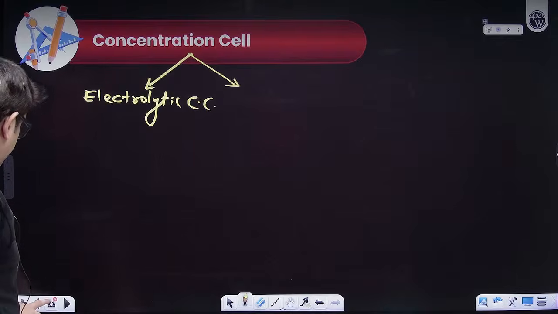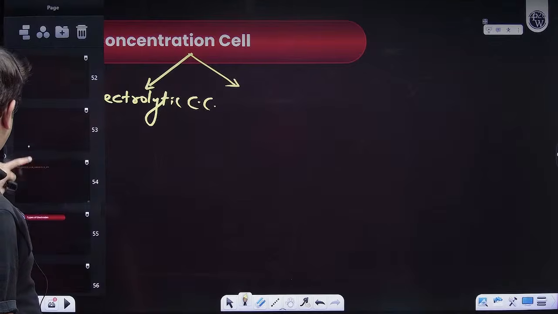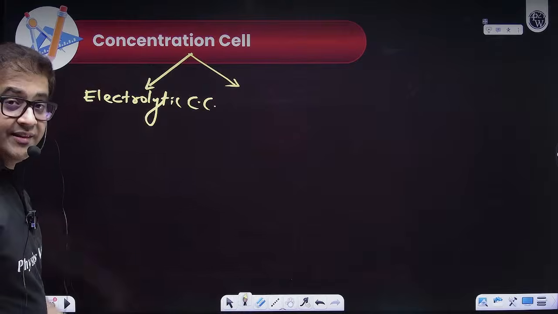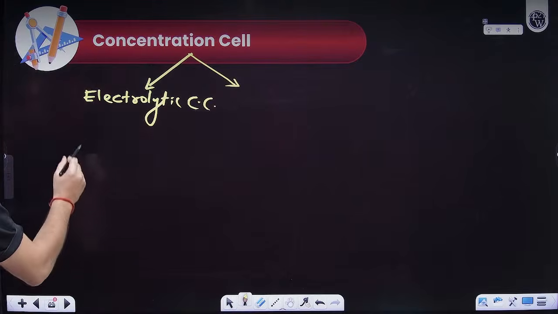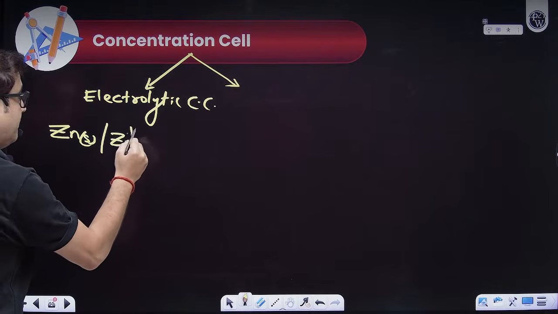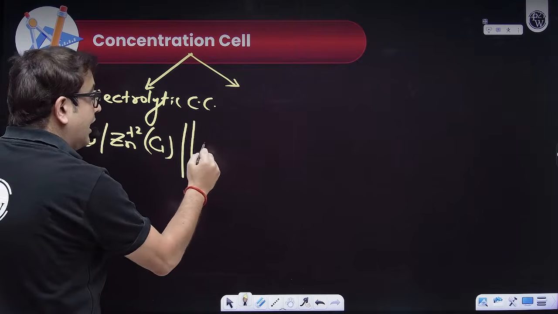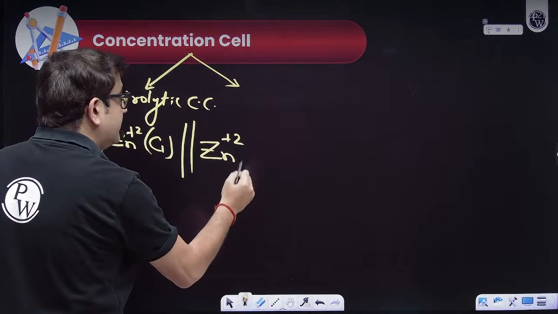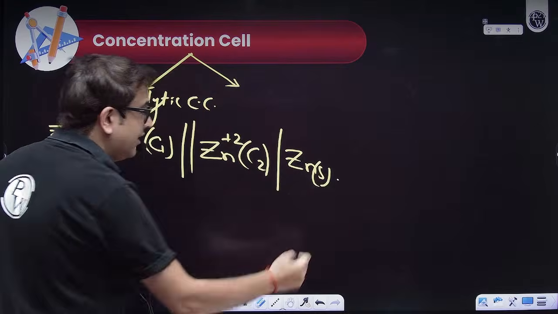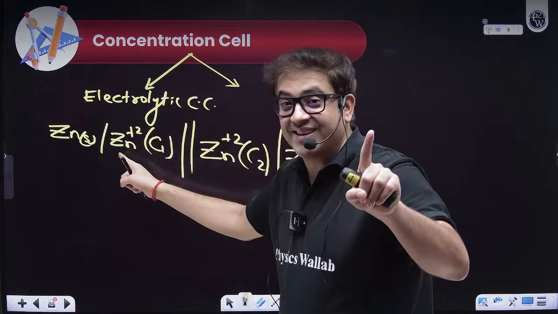Suppose, let's say I have an example also. Acha, this is a good one. Chalo, let me first give you the basics. Let me represent the cell, rather than draw it. Let's say I have zinc solid getting oxidized to Zn+2, but concentration is C1, salt bridge. In the cathodic half also, I have zinc ions with concentration C2 getting reduced to zinc solid. Sir, you have already told us as per Nernst equation, if you change concentration, potential can change.